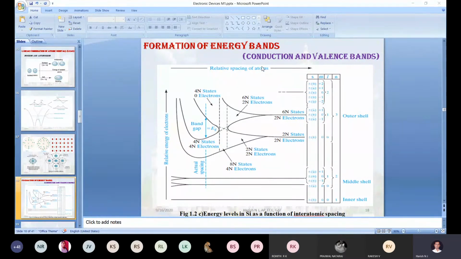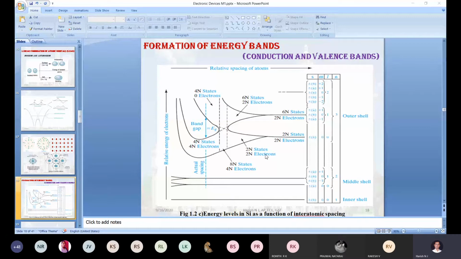At this stage, when you start decreasing the distance between the two atoms, in silicon there are three orbits: first, second and third. The first orbit consists of only one subshell, the second of two subshells, the third of three subshells.